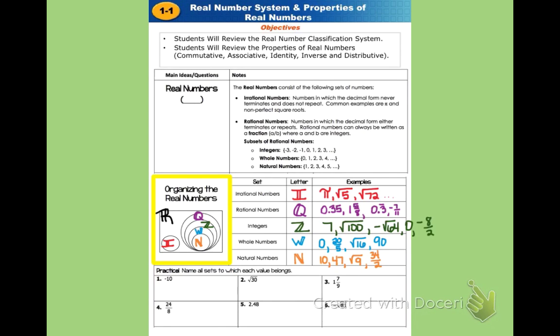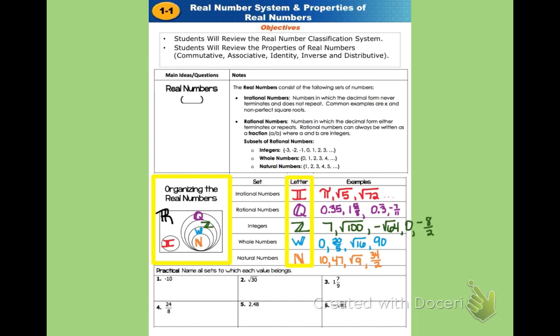So rational numbers start with, or we use, the letter Q to represent it, again with a little extra line in there just to distinguish it from other capital Qs. And the rational numbers are a separate set from the irrational numbers. The rational numbers actually contain, as you can see in the Venn diagram, all of the integers, which are represented by a capital letter Z, all the whole numbers, which is a subset even of the integers, and all the natural numbers. So here are the letters that we use to represent them, and some examples to go with each one.